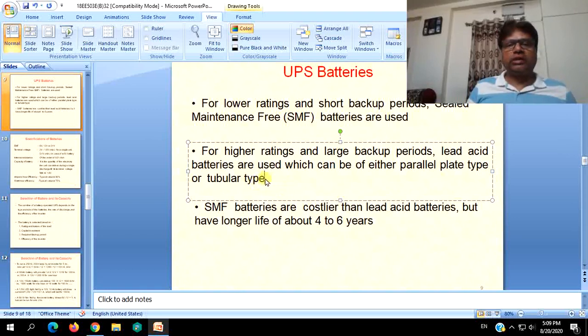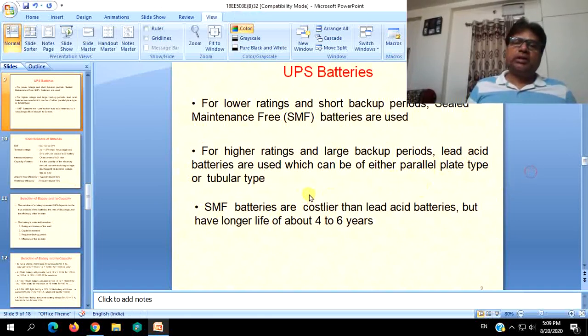Parallel plate type, compared to tubular type, will have a height of around 60 to 70% of the tubular plate types. These will look like flat rectangular cubes.